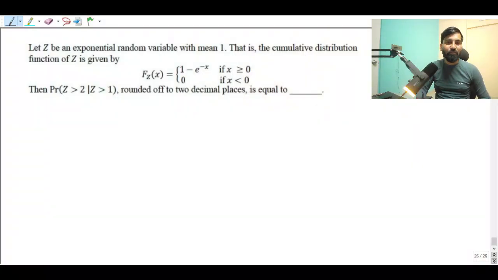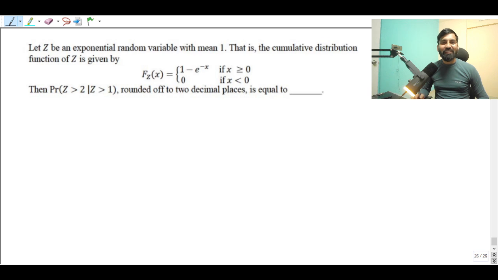So those who have finished my playlist on probability and statistics, and those who have the knowledge about exponential distribution, they will be able to solve this question, right? So let's directly dive into our favorite board.